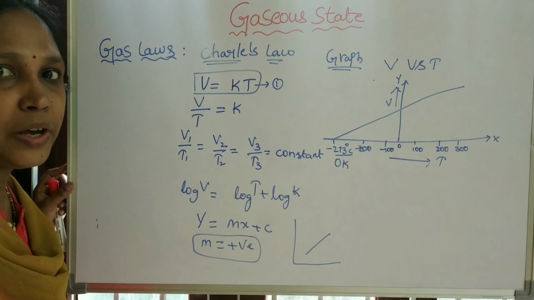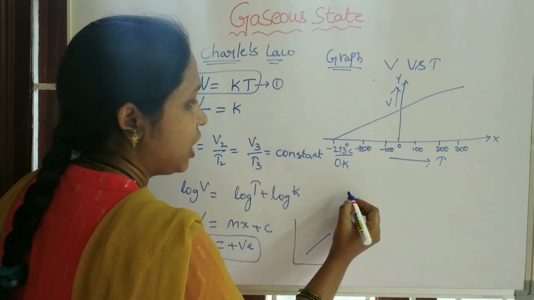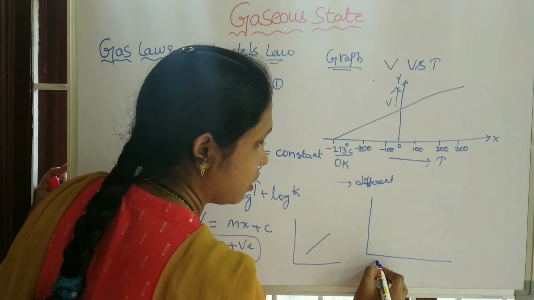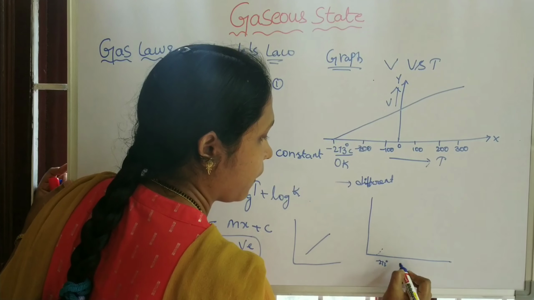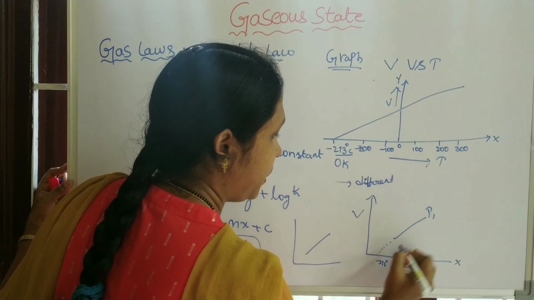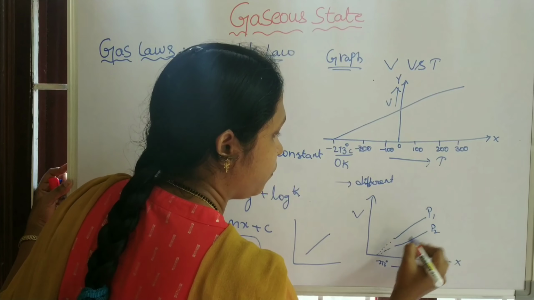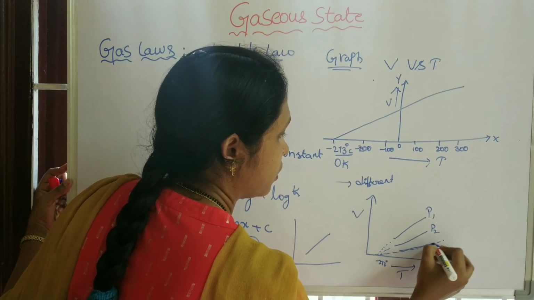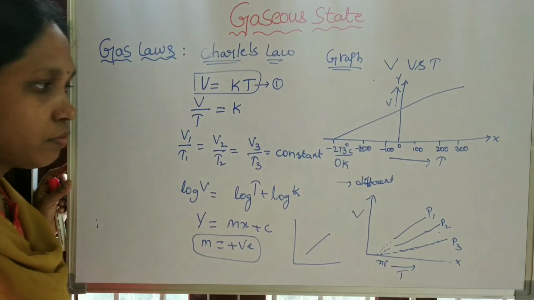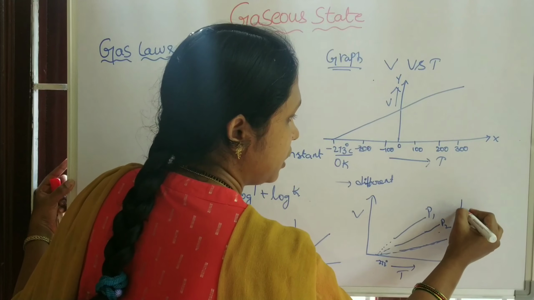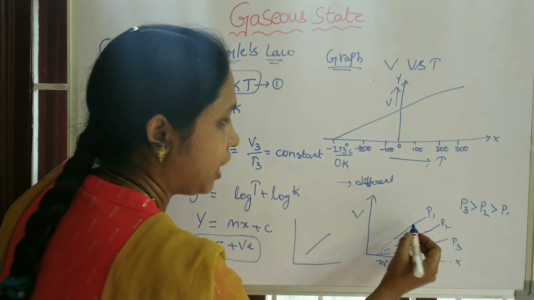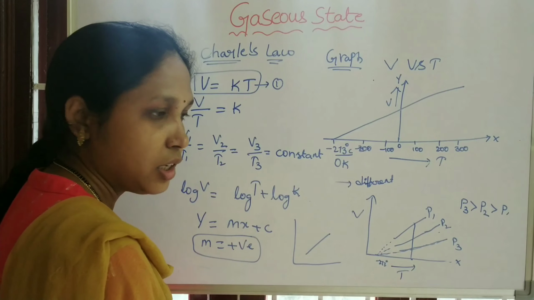And now we see the graphical representation of volume and temperature at different pressures. Pressure is constant for each line.